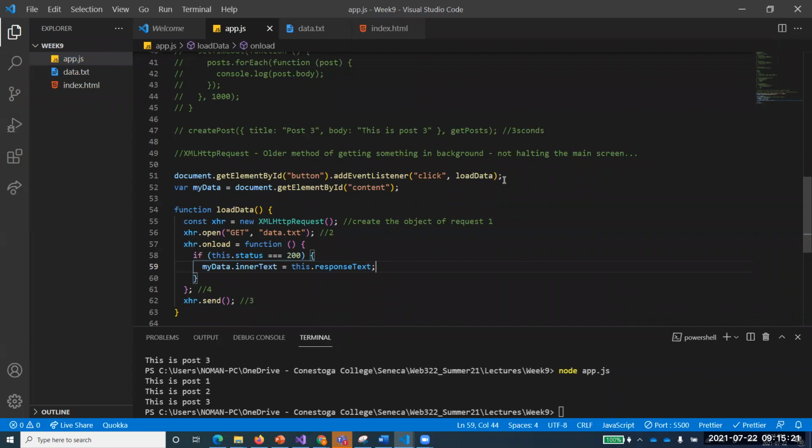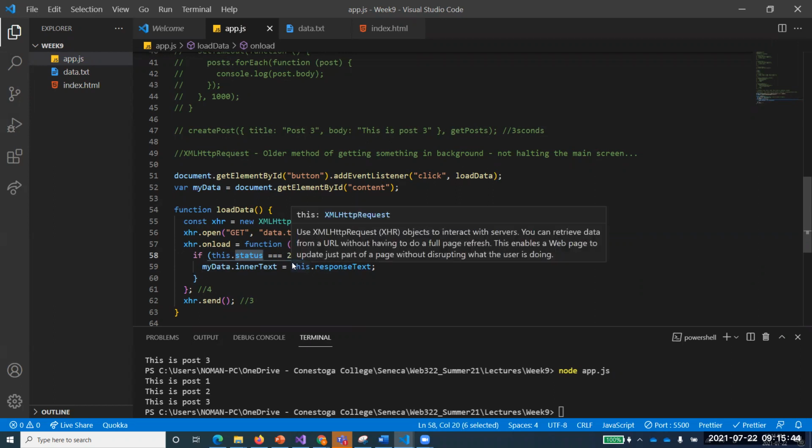Make sense to everyone? If the data is successfully received, so what is this response text? Response text is the text that comes back from the HTTP request. Status is the status property which comes back with the request. So we check again, in the contextually generated request, that if this status is 200, it means data was successfully received,